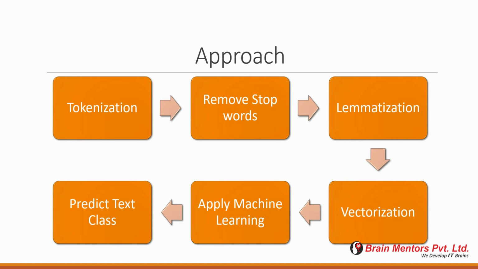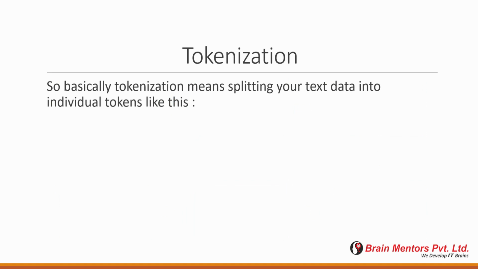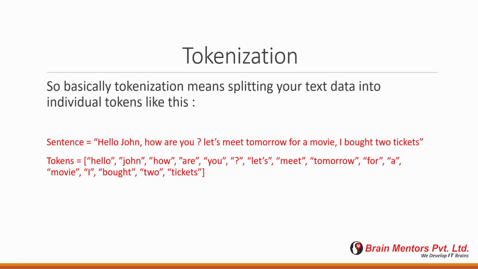So the first step is tokenization. Tokenization means splitting your text data into individual tokens like this. Suppose you have a sentence, and after getting this particular sentence, I'll convert it into individual tokens using some sort of split method. I just split the data based on space, so after each space, I split my data.